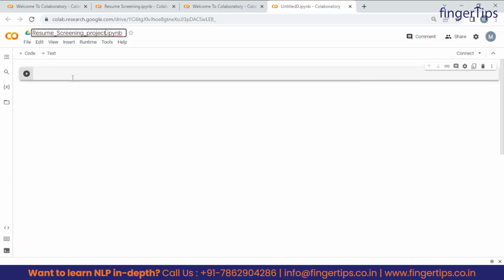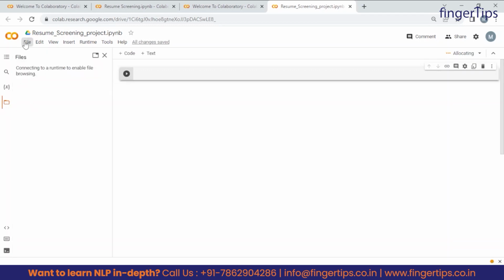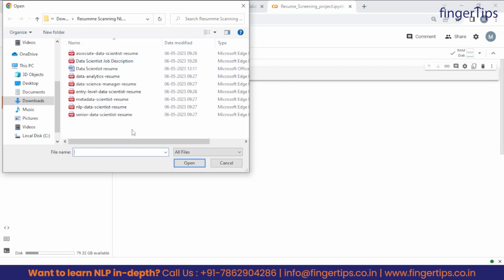So the first step to start anything, first we have to import the dataset, right? So we will go to this files option, and here we can see this upload button, right? Upload to session storage. We'll click on this, and guys, these are the files we are going to use. It consists of almost 7 to 8 resumes. Some are in PDF format, as you can see, and some are in docx format.